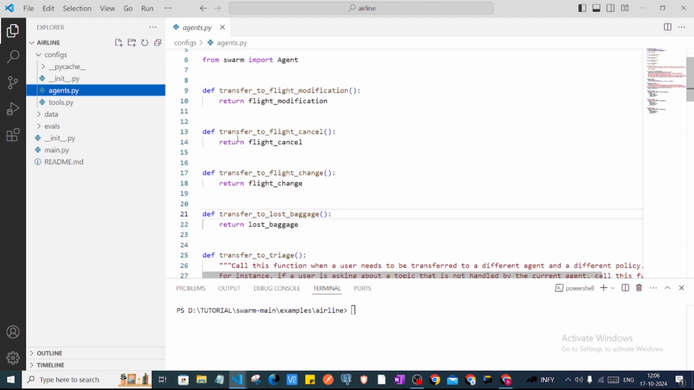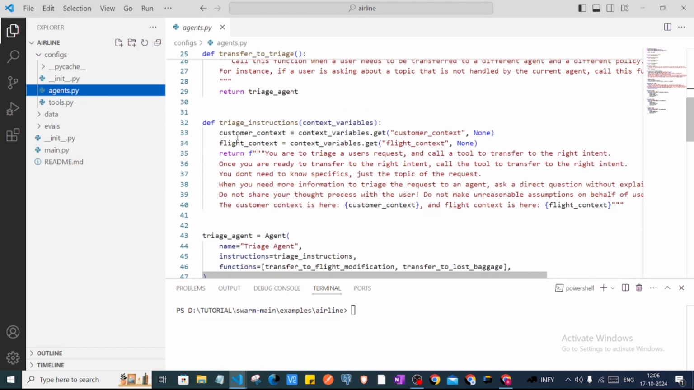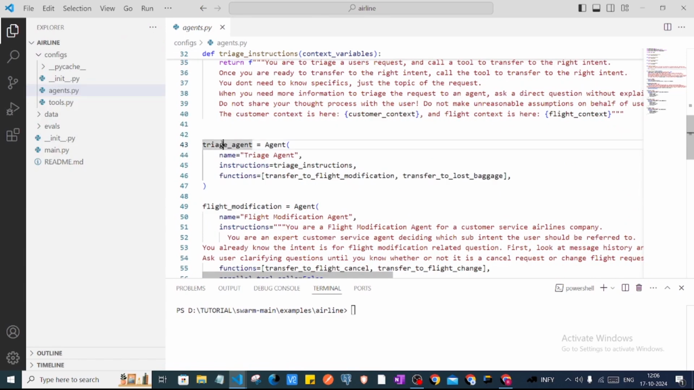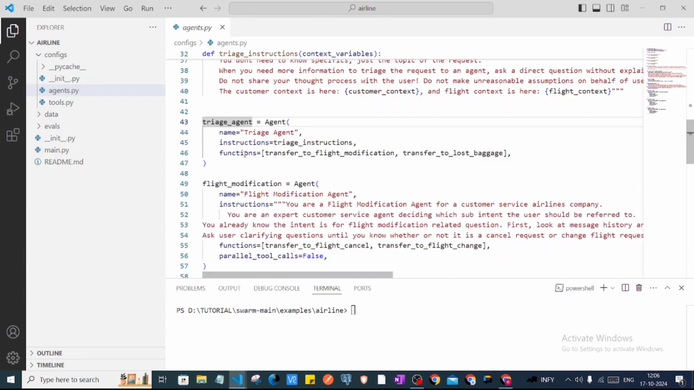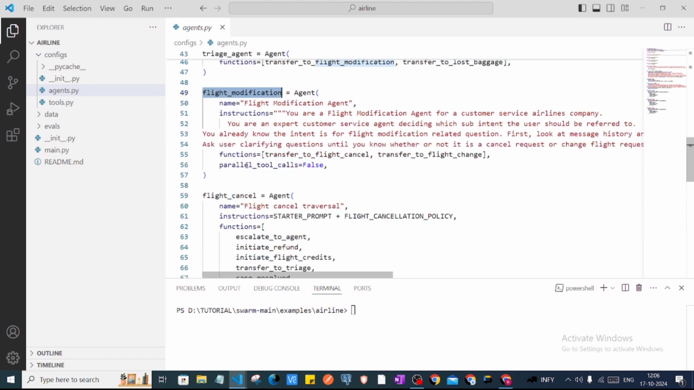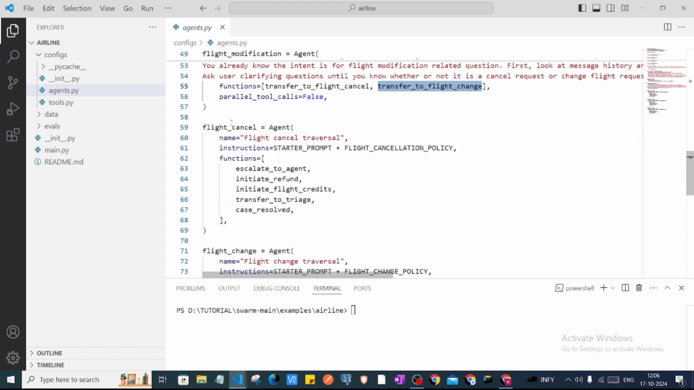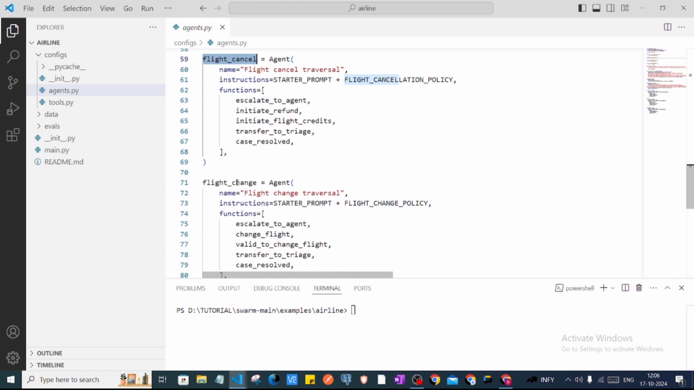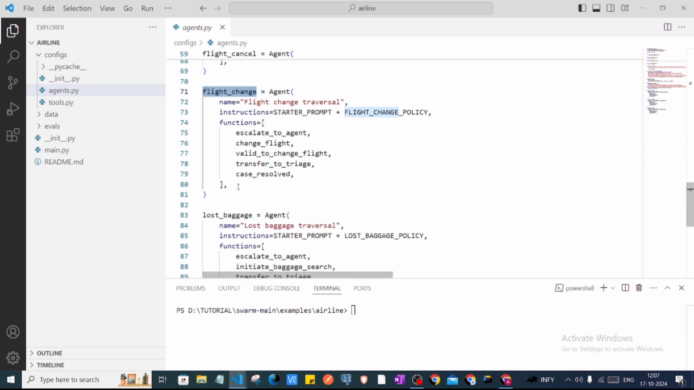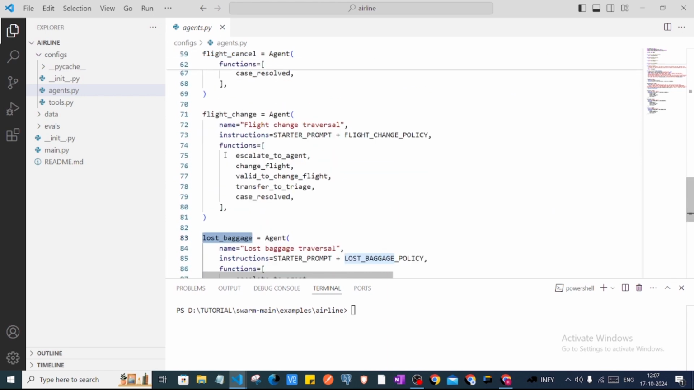Then if you open this configs folder, there is an agents.py file which has different functions and different agents. Here there is a triage agent, and there is a flight modification agent. If you notice, there are different functions initialized in those agents. And also there is a flight cancellation agent, flight change agent, and lost baggage agent. So different agents are there.